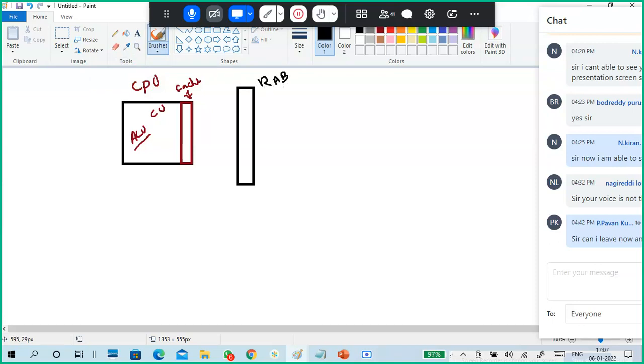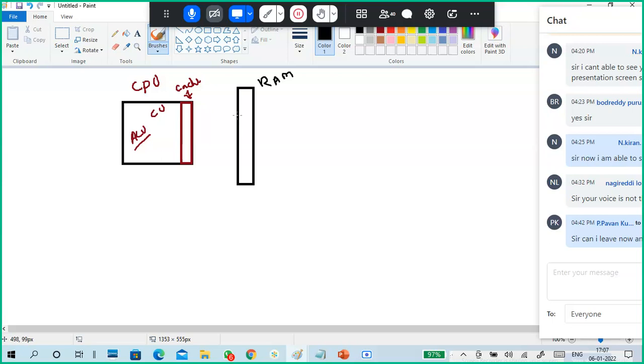On the motherboard, ROM will be there, but RAM and CPU will be connected. Like we are going to buy a motherboard, CPU, RAM, hard disk, like that, right?